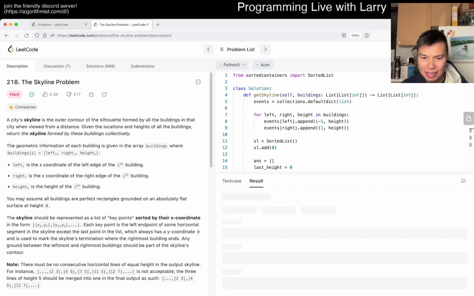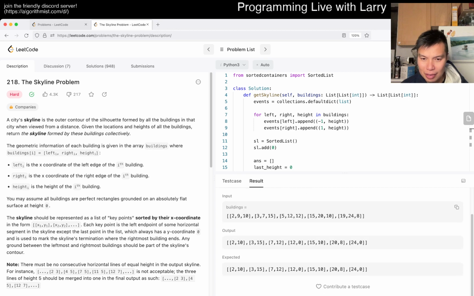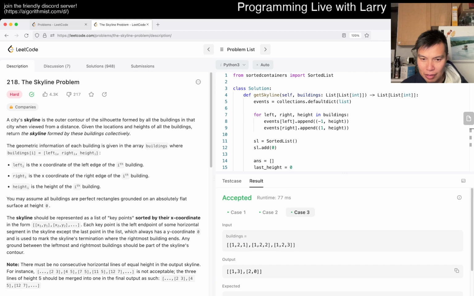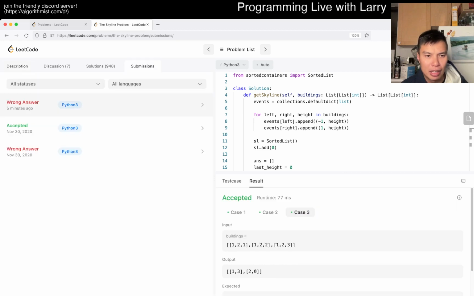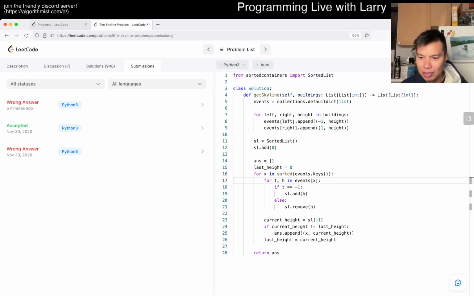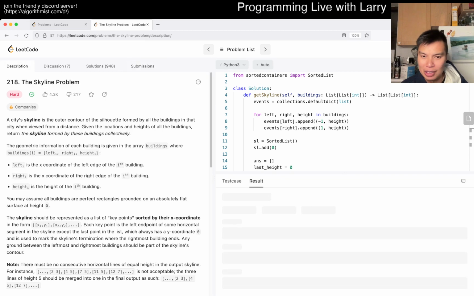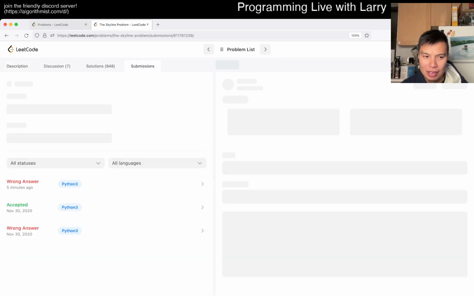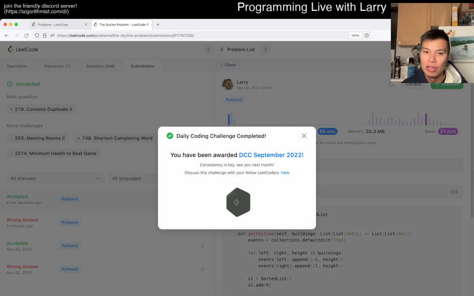I thought I had another test case. Was it the same one? At least this works for this one though. I thought I had another case that was a wrong answer though. This is way weird. The UI is really just confusing a little bit. I don't know if it's new or how much of it is because it's new, but yeah. Okay. I mean, as soon as it gets accepted, this turns into some crazy monster thing.